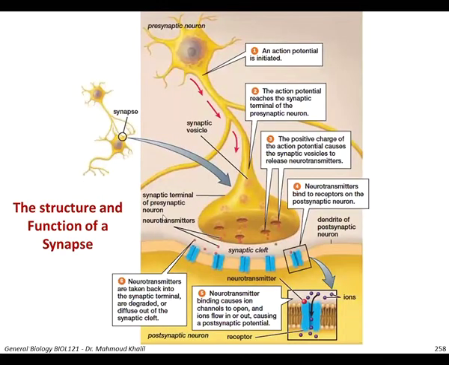Here again, you can see the structure and function of the neuron. It's another illustration of the principle. You can see the action potential start here, leaving the cell body.